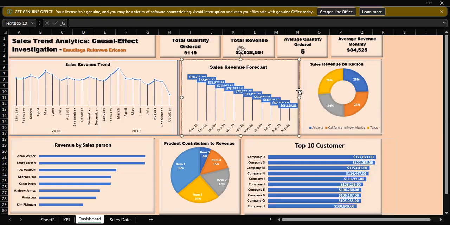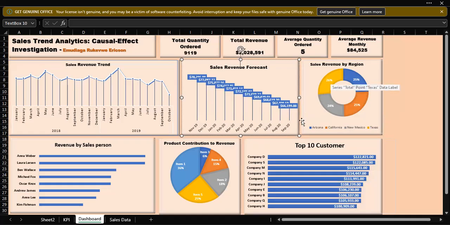Then, in order to increase the sales revenue, we had to sort for the region that generates more revenue for the company. And from this analysis, we recognize that Texas, then Arizona and California generate more revenue, with proportions of 26%, 25%, and 25%. Generally, we can say that all regions generate equal revenue, because the revenue percentage generation just ranges between 24%